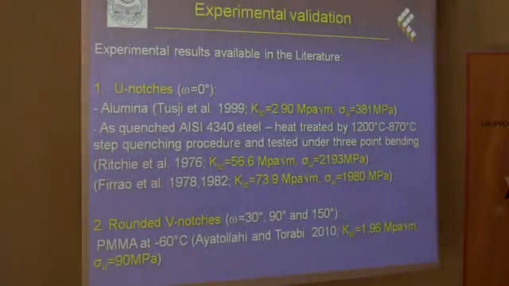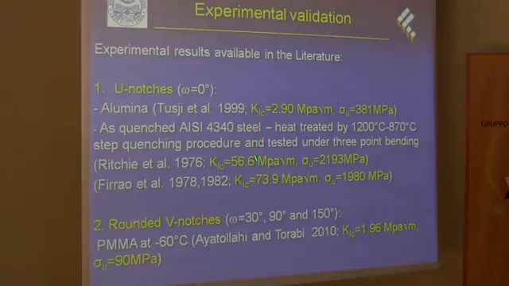And finally, we consider some experimental results available in the literature. For U notches, so with the parameter M equal to 0, we consider this material, alumina, and these are the material properties which were measured in this work. We also consider this quenched AISI 4340 steel, which was heat treated, and we consider two different tests, one performed by Ritchie et al. in a work dated 1976, and one performed by Firrao and co-workers, in 1978, 1982.